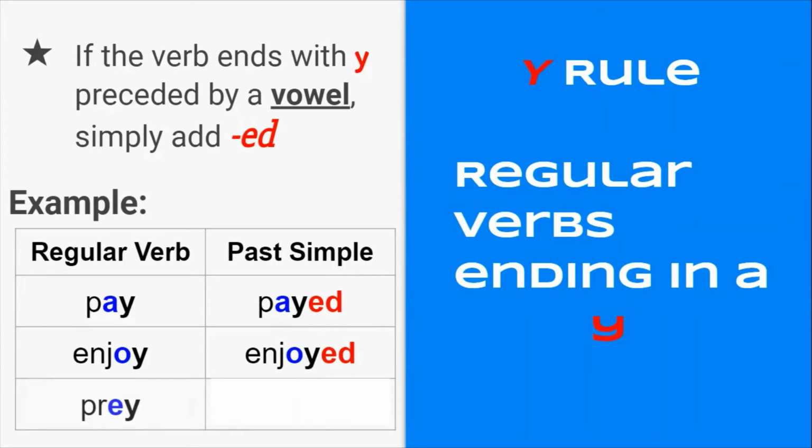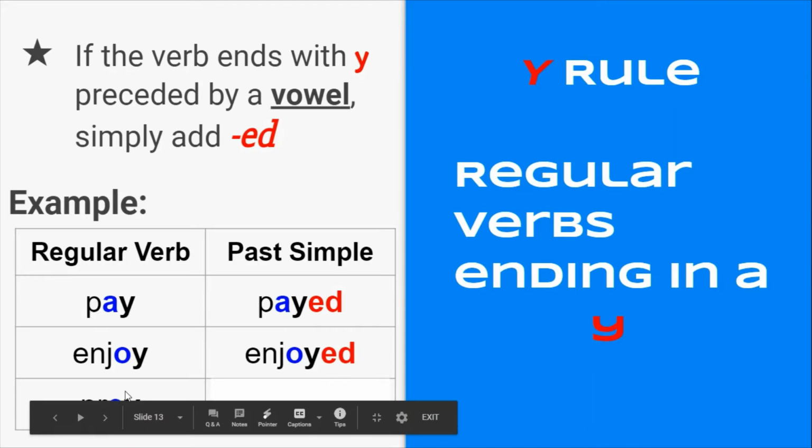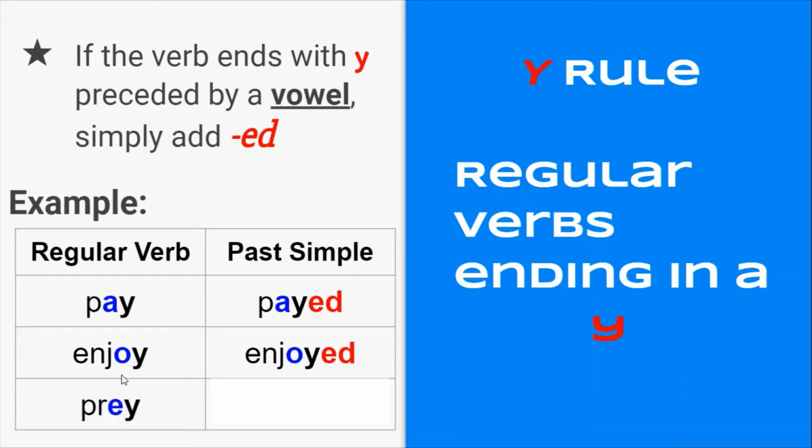Let's look at the last example that I have, and I have pray. And if you notice again, I have my vowel E in front of the Y. Sorry, I will not be moving that anytime soon so that we can see it. Okay, so there we go. So we have the vowel E in blue right before the Y, right? So what do we need to do to form the past tense? You got it, friends. We only have to add the suffix ed, and now we have prayed.